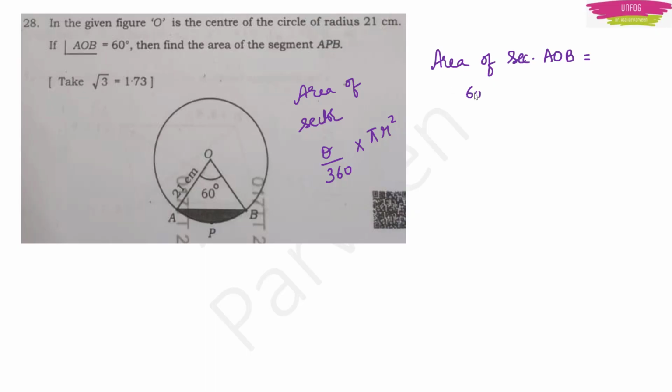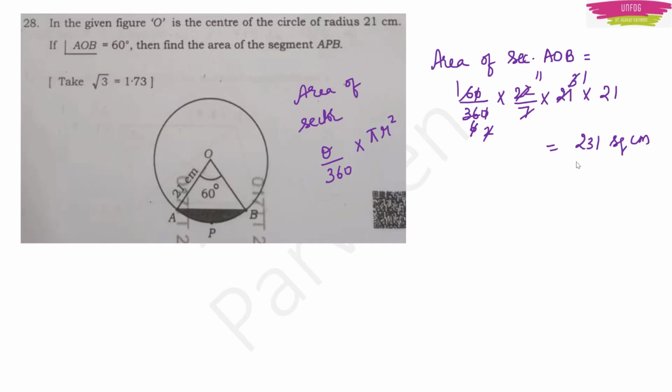Theta 60 degree divided by 360 into pi 22 by 7 into radius 21 into 21. So here the zeros get cancelled, 6 1s are 6, 6s are 7 1s are 7, 3s are 3 1s are 3, 2s are 2, 1s are 2, 11s are. So 21 into 11 is 231 square centimeter.